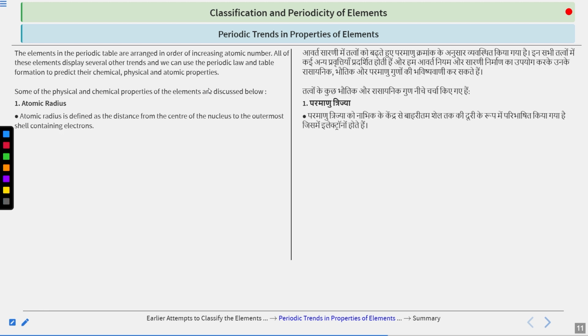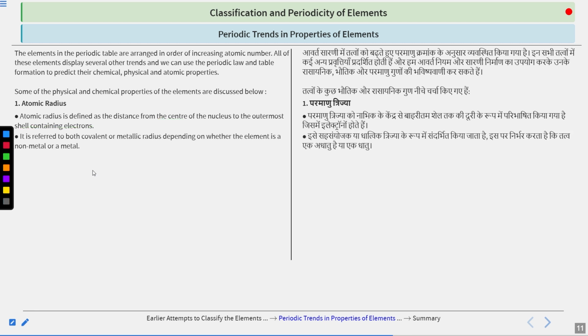So what is atomic radius in general? If you want an idea, it is simply defined as the distance from the center of the nucleus to the outermost shell containing electrons. Okay. Now it can be referred to for both covalent and metallic radius. Because an atom can be covalently bonded also, and there are atoms which have metallic bonds also.